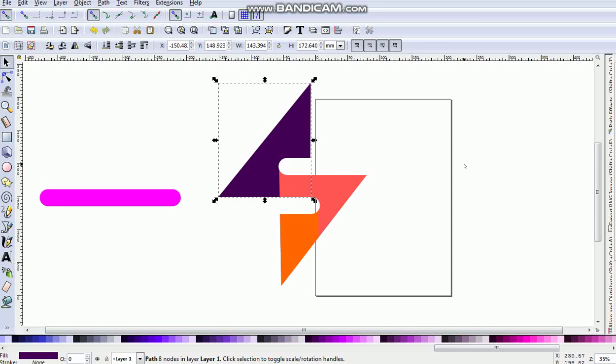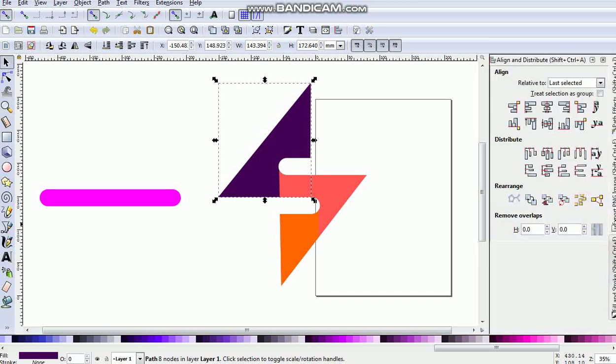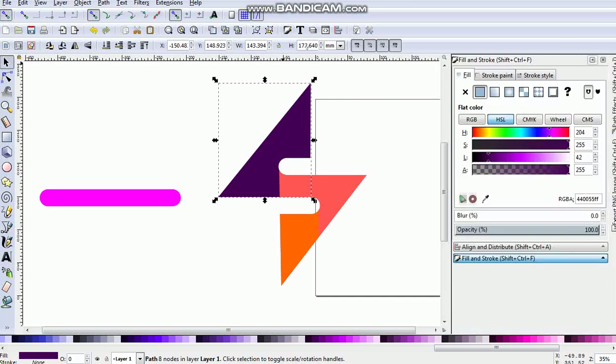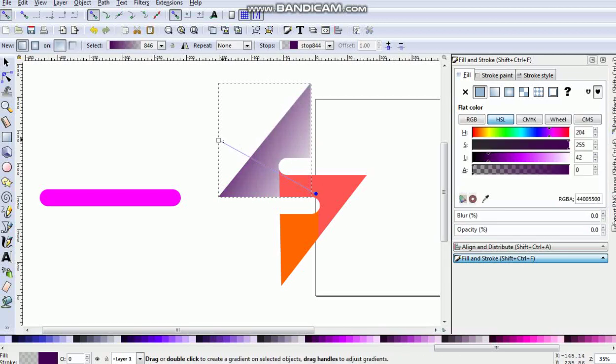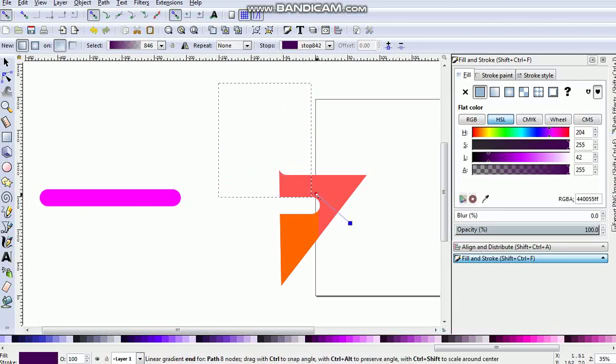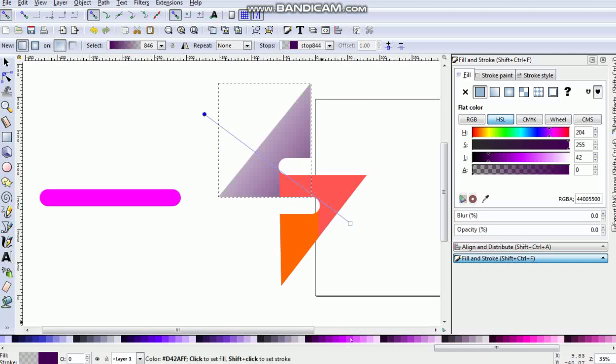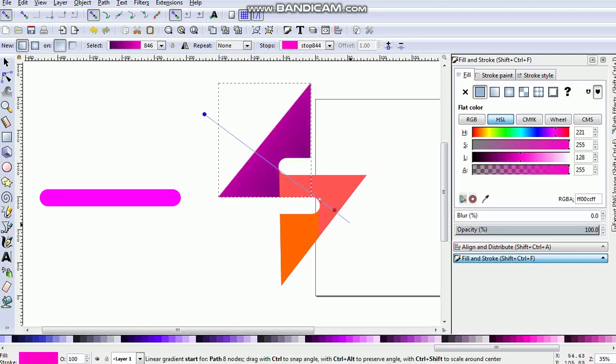Okay, I will open the fill and stroke menu. You can open it from here, and I will just give it linear gradient. Press G on the keyboard. I will make it pink like this.